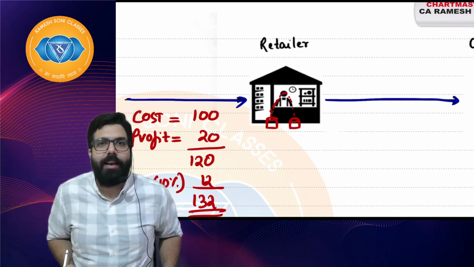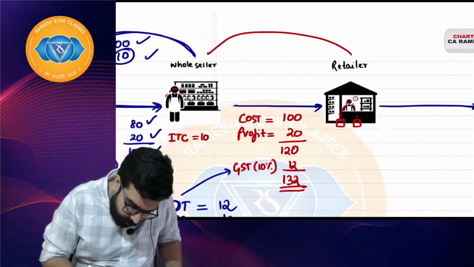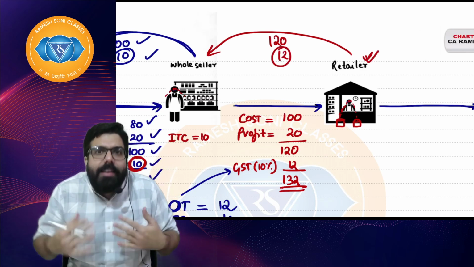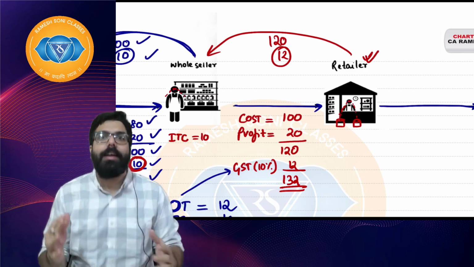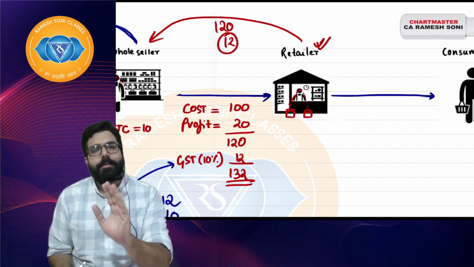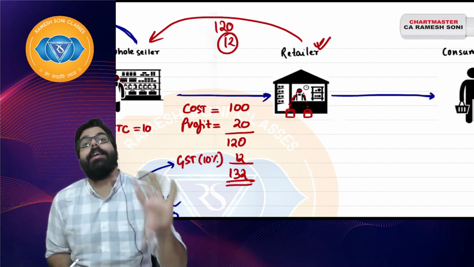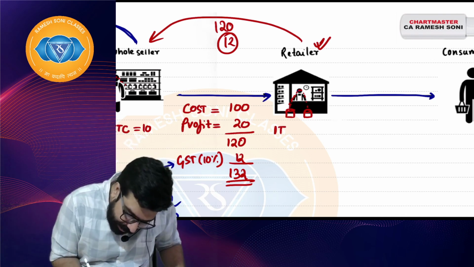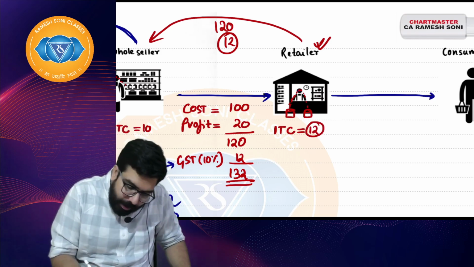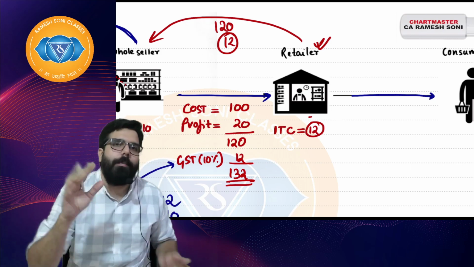Retailer is crying because retailer is telling government, I paid 120 for the goods, that is fine, but 12 rupees tax, why? Government, I am your partner in crime. Why did you charge me tax? So government will tell, okay retailer, listen, you have paid tax extra, no? Okay, I will give you the credit. 132 you paid, 12 rupees tax you paid, no? You take the credit. So government will give him on his input the tax which he has paid, he will get the credit. How much, sir? 12 rupees. So he got the credit of 12 rupees. He will say, okay government, I will stop crying now. He will say, okay government, I got the credit.